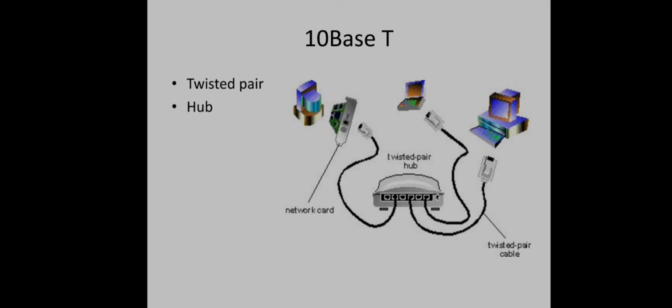And this kind of problem like cable breaks led to a different kind of wiring pattern, that is 10 base T. So T stands for twisted pair. The cables are twisted pairs and all stations running to the central hub. They are not directly connected, but a central hub will be there.